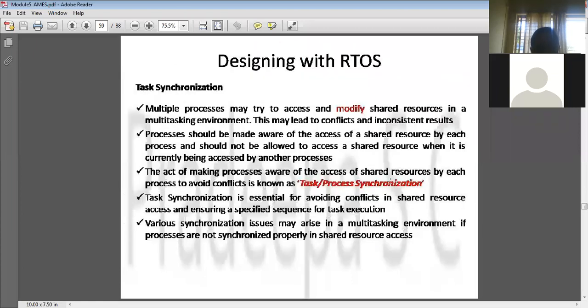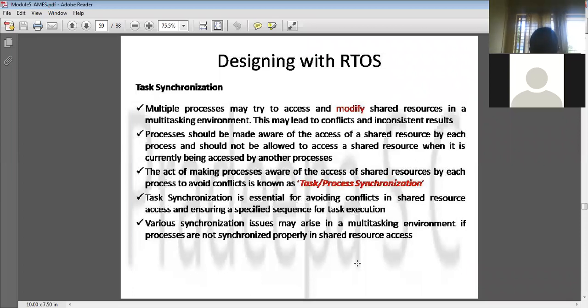What is task synchronization? Task synchronization is when two processes are communicating with each other, they will be sharing resources. The resources may be memory, input or output devices, the bus, registers, or data. Whenever the two processes access the shared resources, certain conflicts will happen. We will see what those conflicts are here, and we have to avoid them.